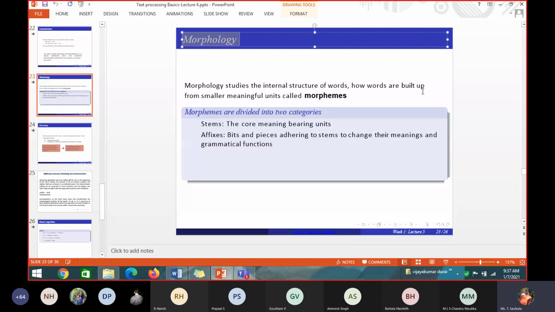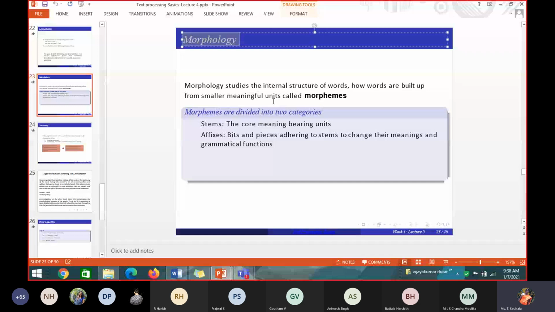a smaller unit. If I have a word called going, I have to study the internal structure of the word going, from which word that going comes from, what is the root word for going. What will be the root word for going? From which word can going come? Go. So that study of the internal structure of the word, from where it comes from, what is the root word it derives, that word is derived.